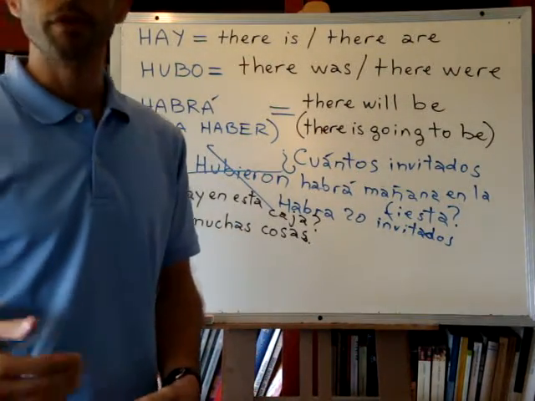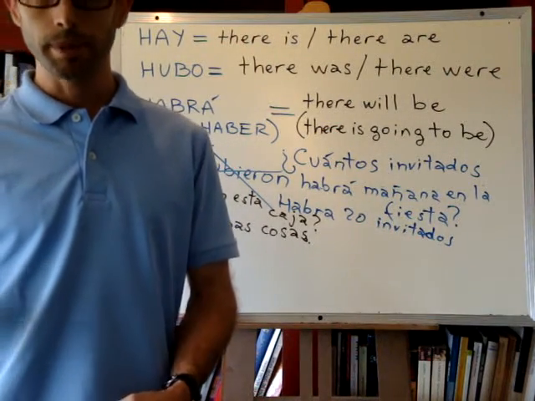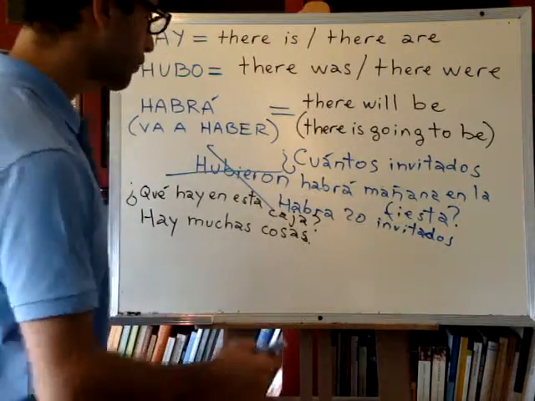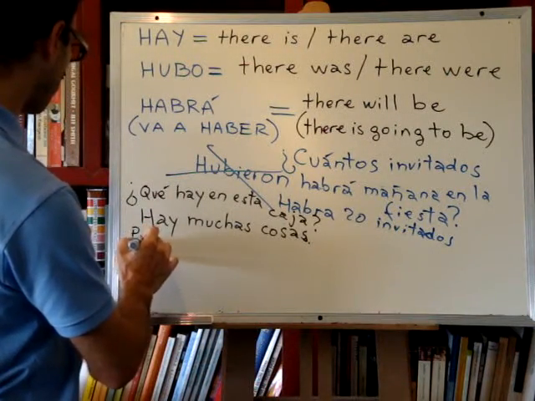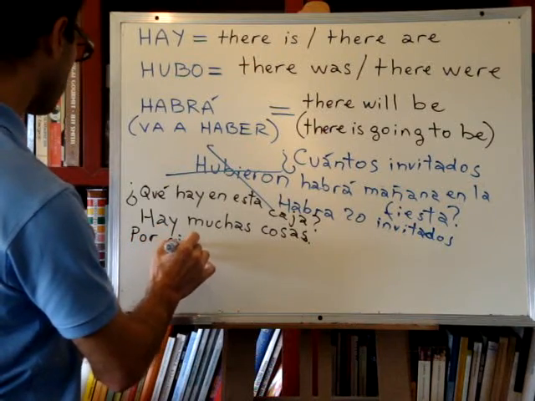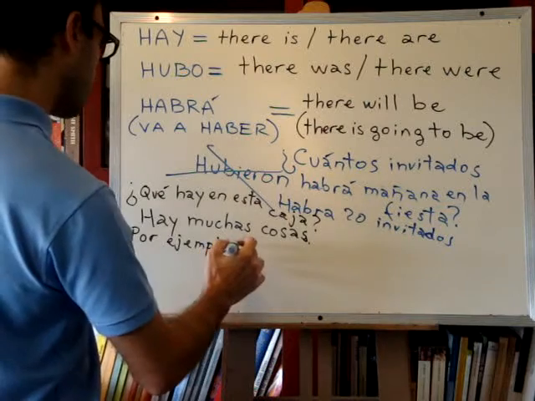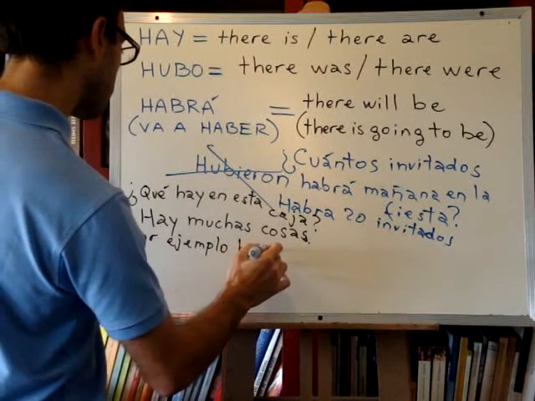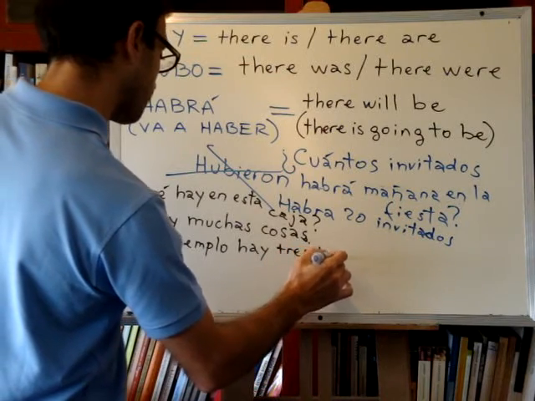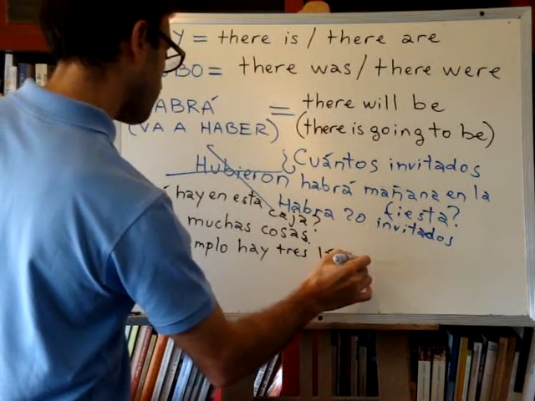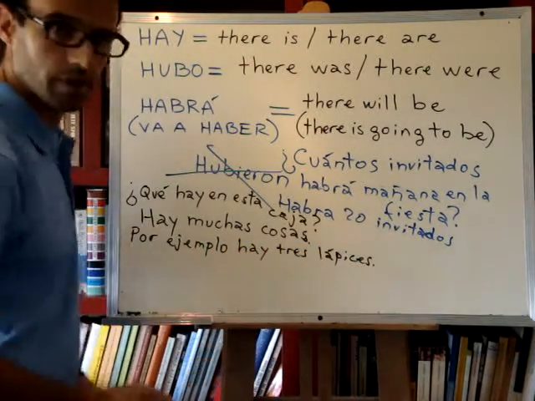We can say, for example, there are 3 pencils. Por ejemplo means for example. Por ejemplo, hay 3 lápices. For example, there are 3 pencils. Okay?